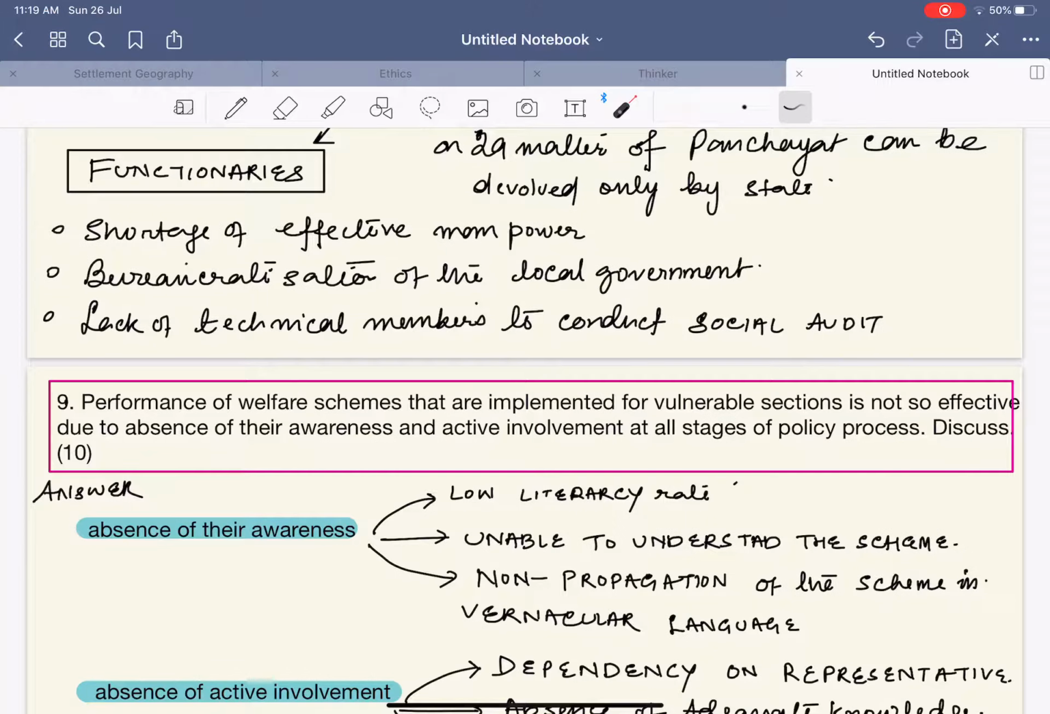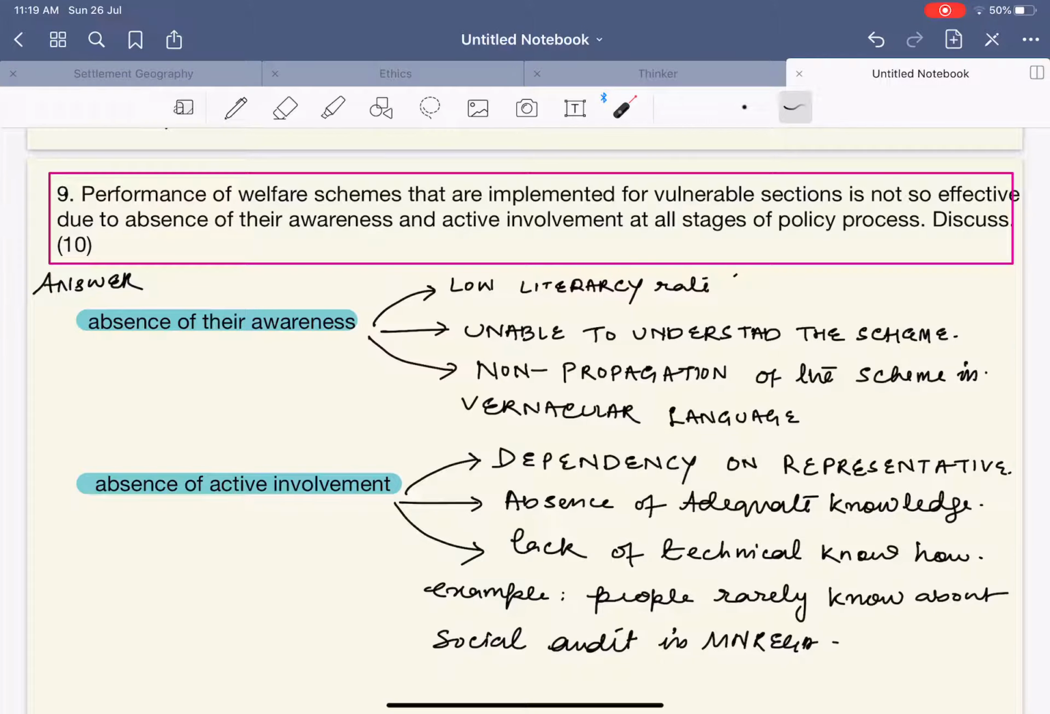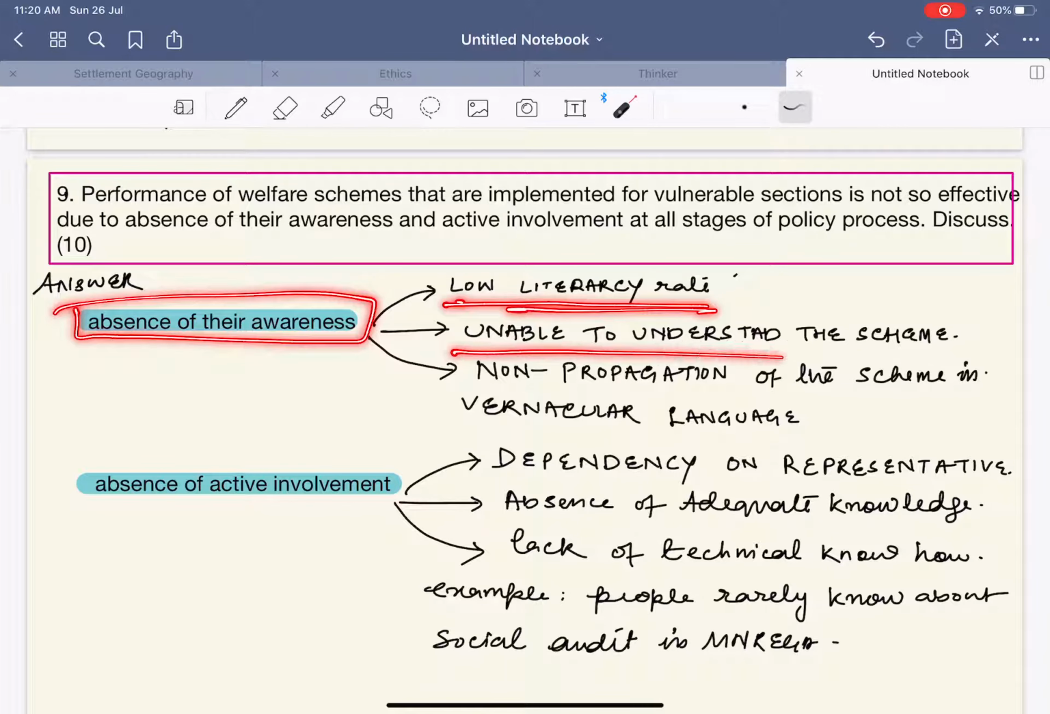Next, the performance of the welfare schemes that are implemented for the vulnerable section is not effective due to the absence of awareness and active involvement at all stages of the policy process. See, the question has exclusively two parts, part 1 and part 2. We need to describe each part effectively. First is the absence of awareness, leading to a low literacy rate, unable to understand the scheme.